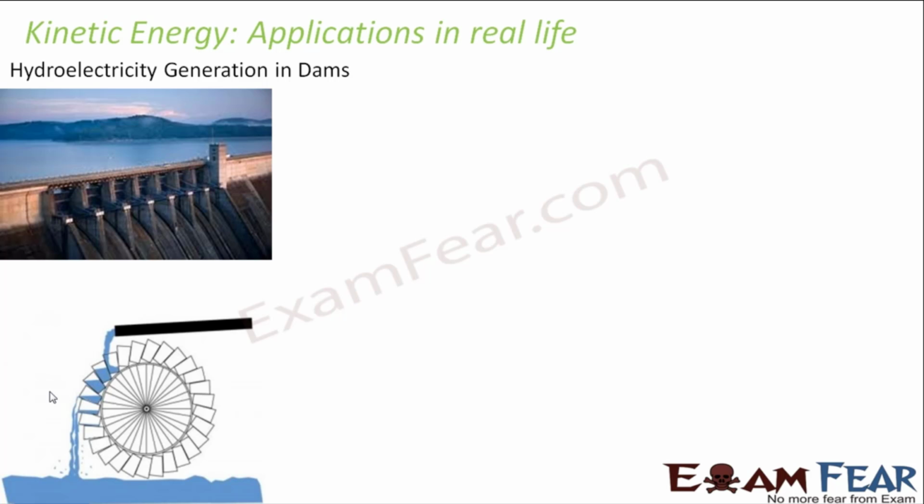So how do they produce electricity? There is an electric generator which is used to produce electricity. So in that electric generator, you have a turbine. Turbine looks somewhat like this. So when the water falls with high speed on this turbine, it rotates the turbine like this. The water keeps falling and the turbine keeps rotating. So because of the kinetic energy of the water, the rotation of the turbine is possible, and because of the rotation of the turbine, electricity is generated.